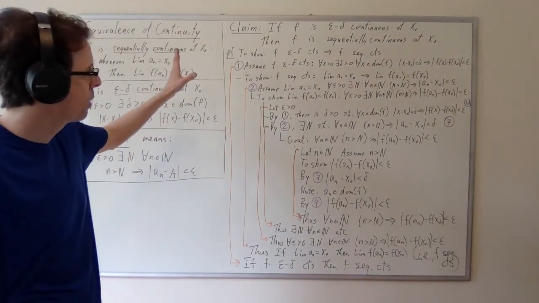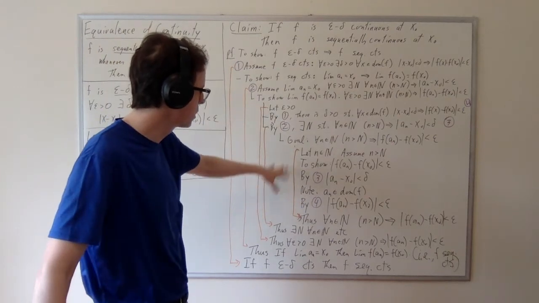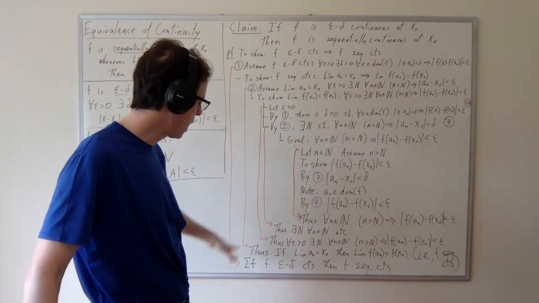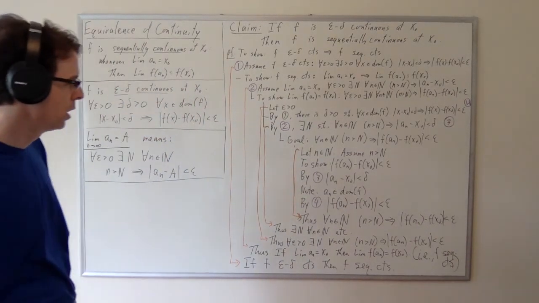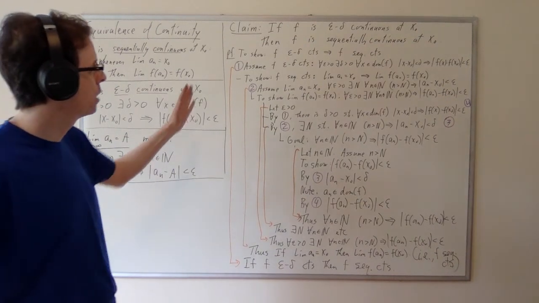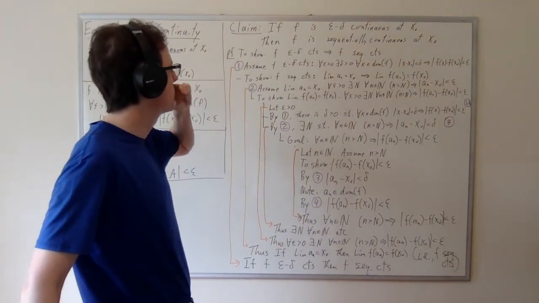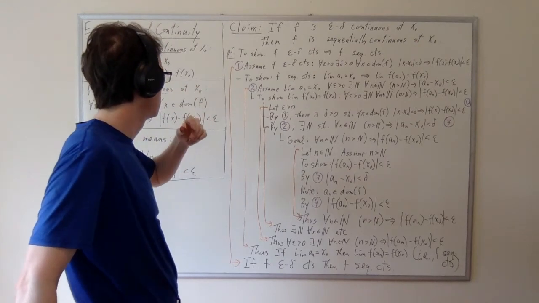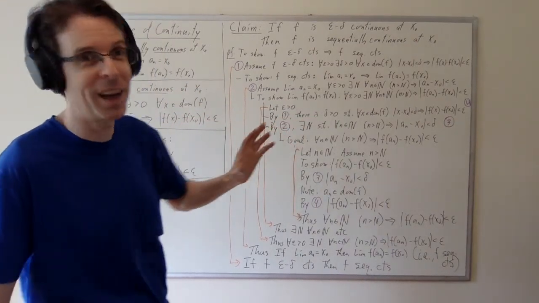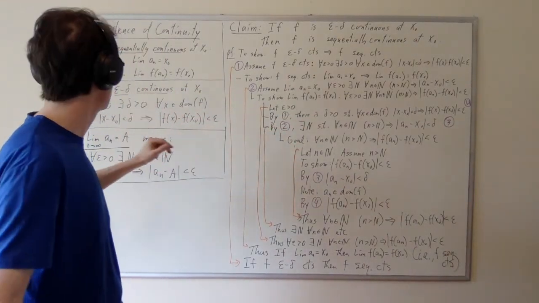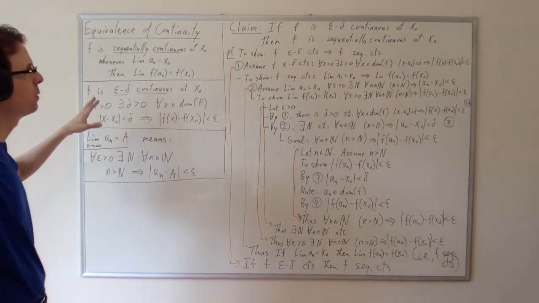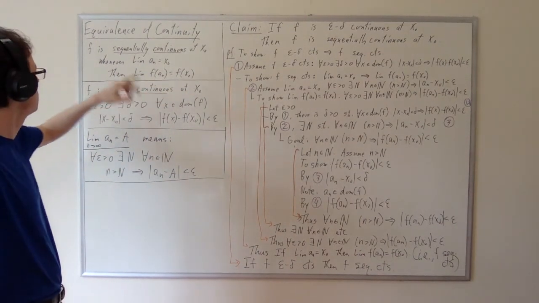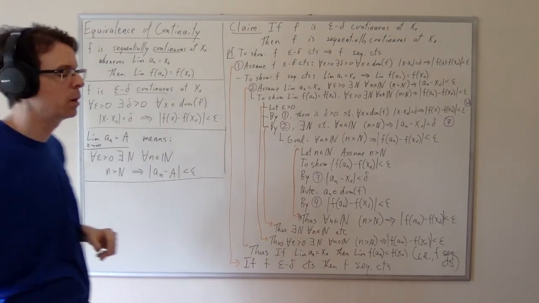So all of these are basically digging down into the details of this proof and then popping things back out so that we can get the right implications and the right universal statements here. So this is again the proof that if epsilon delta continuous, then sequentially continuous. Now we're halfway there, right? We've given true proofs, but they go in the same direction. Next, we need to demonstrate that if f is sequentially continuous, then it's epsilon delta continuous, and that'll be the next video.